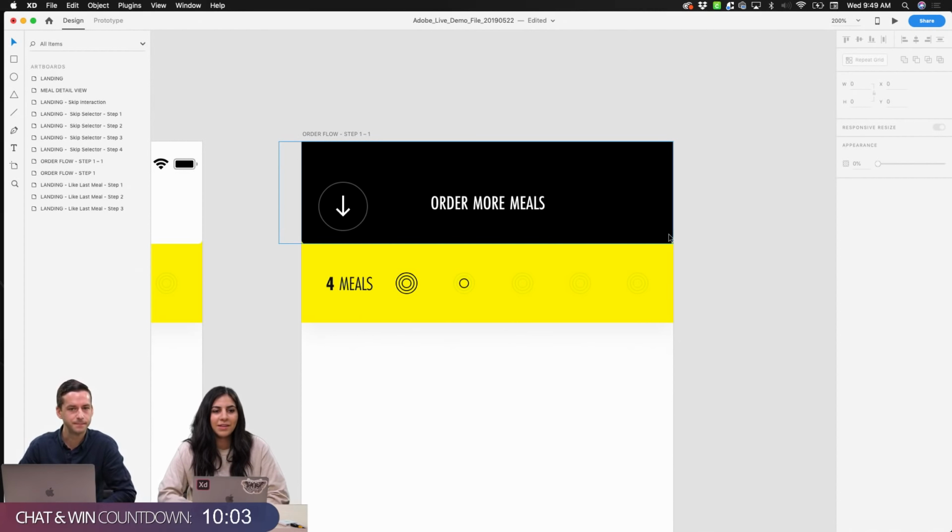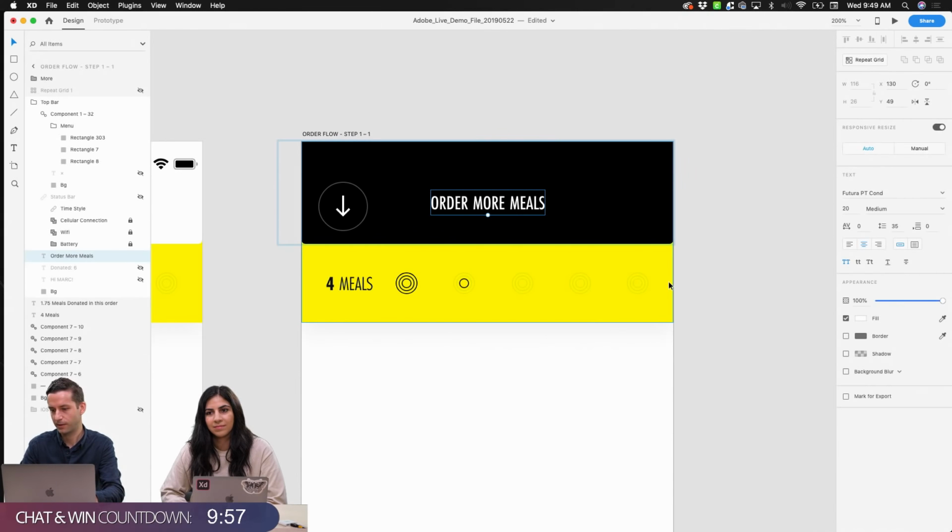Rashid is asking what the name of the font is again. Yes, so this is Futura Condensed, and we're using a number of weights here. We're using medium right now. And what's nice about this is you can sync it right from Typekit and follow along.